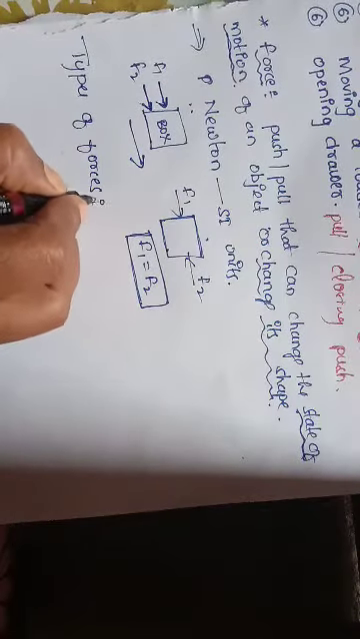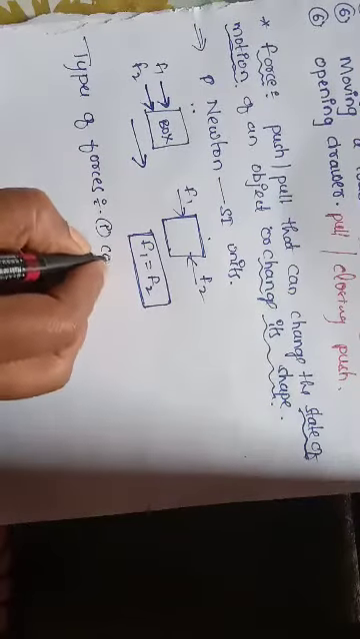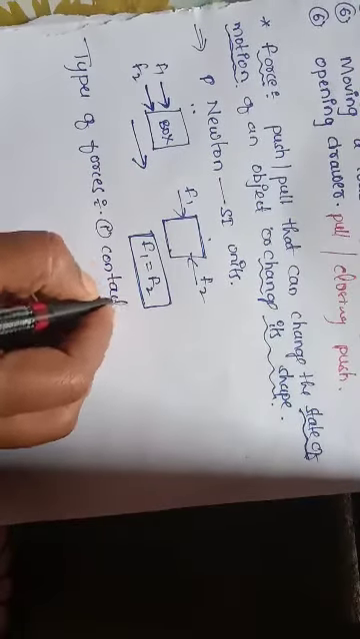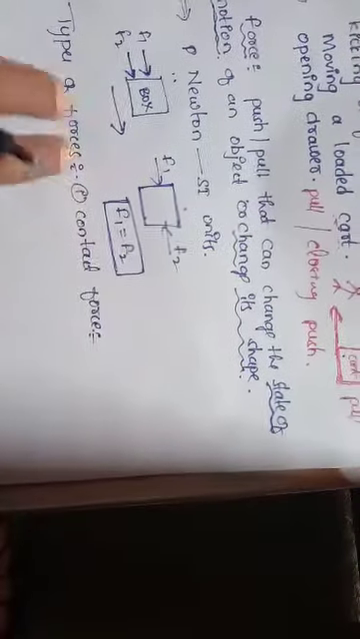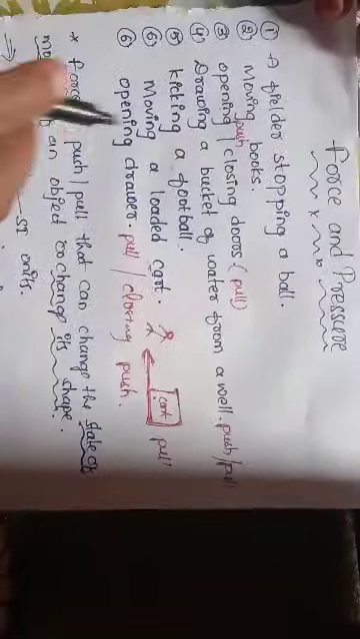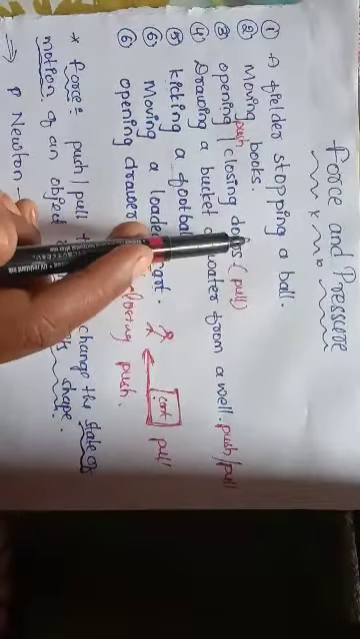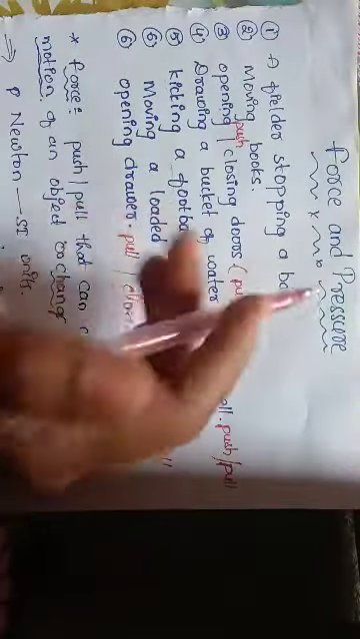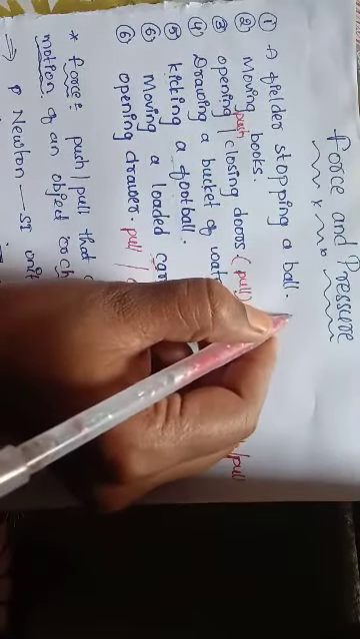Two types. What are they? Contact force and non-contact force. So in the above example we just discussed, a fielder stopping a ball. What he is doing with the help of his hands is stopping the ball, right? So here, is direct physical contact there or not?